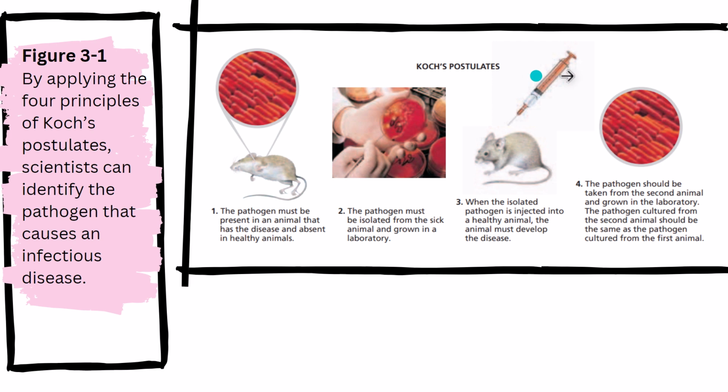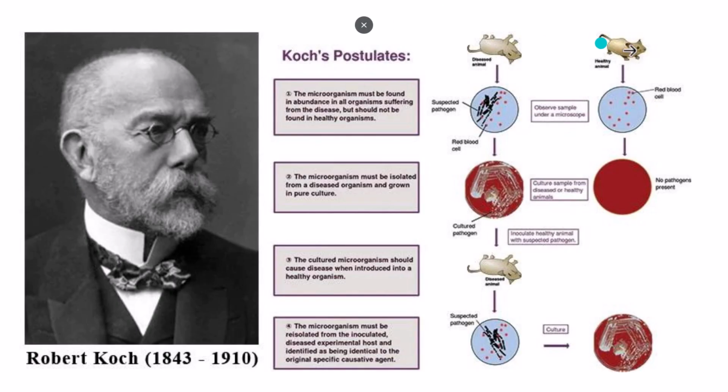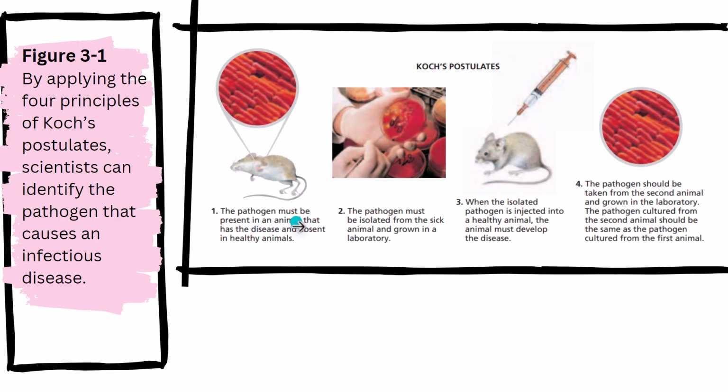Let's talk about Koch's postulates, or the rules of Koch, that are used until nowadays in order to identify the pathogen that can cause infectious diseases. In the first step, the pathogen must be present in an animal that has the disease and absent in a healthy animal. So he took two groups of animals, a group of healthy animals and a group of infected animals. The pathogen must be present in the animal that has the disease and absent from the healthy animal. This is step one of Koch's postulates.